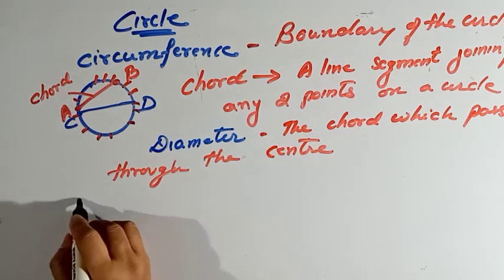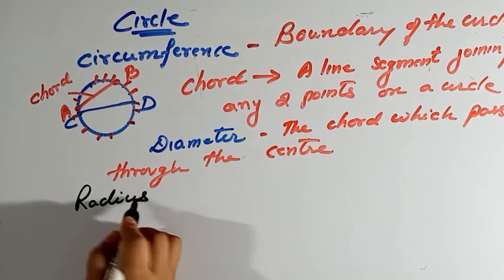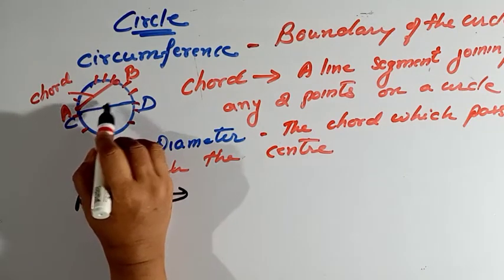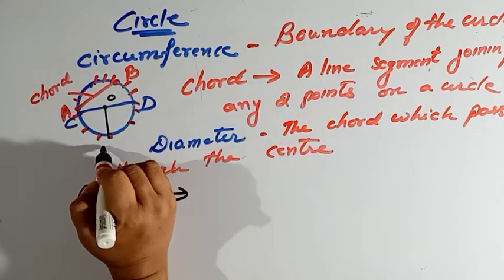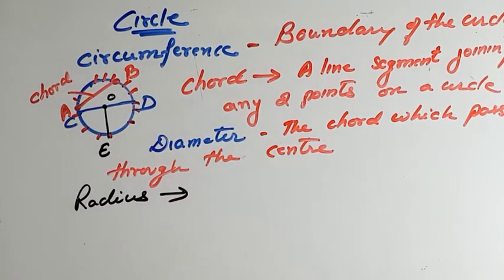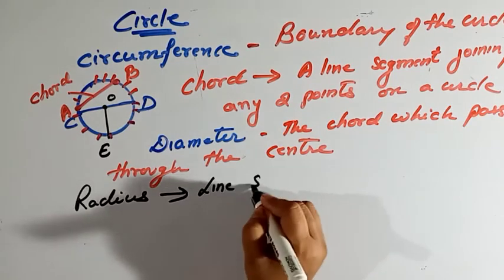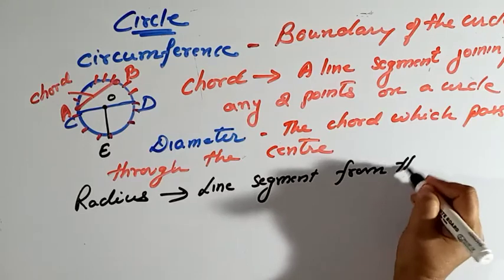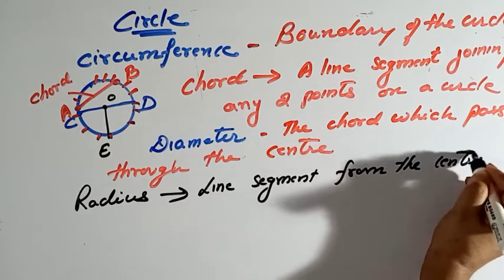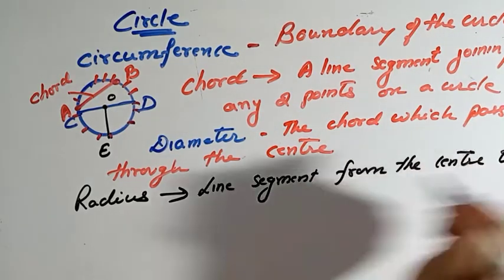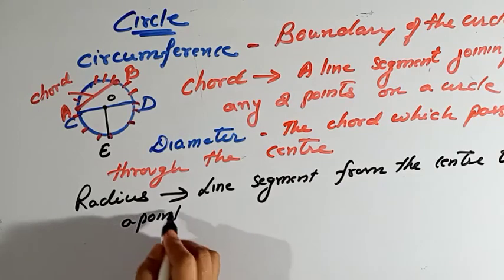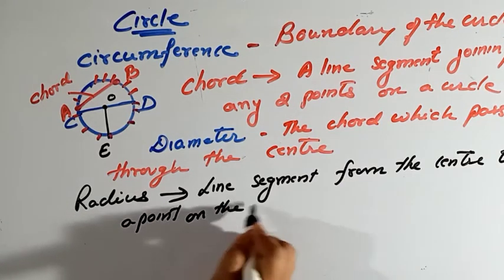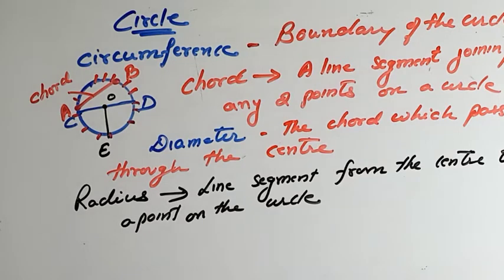Now next is radius. Suppose this is point O and I join here point E. So how will you define radius?